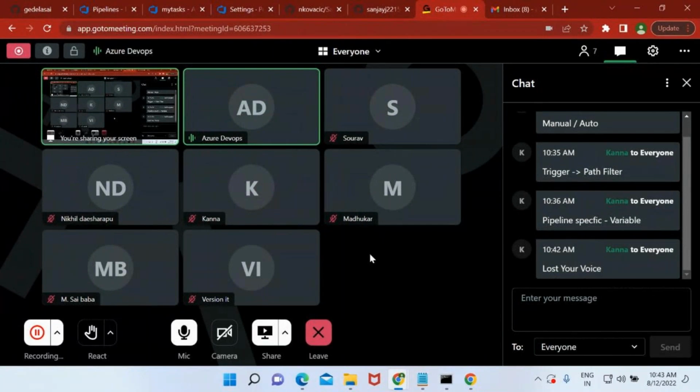Okay. So the difference between pipeline variables and variable groups is that pipeline variables are limited to those pipelines. When it comes to variable groups, you can define the variables in a group and you can link these variables to the pipelines. Okay.